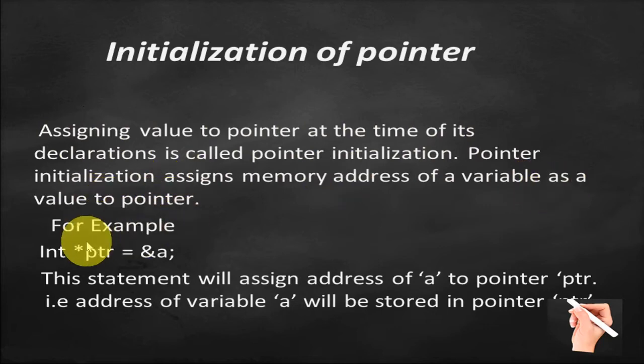For example, int *ptr = &var. Here I am declaring a pointer ptr, and at the time of declaration I am assigning the address of a variable to this pointer ptr. So this whole statement is pointer initialization, okay, because in this statement I am assigning an address to the pointer during its declaration.